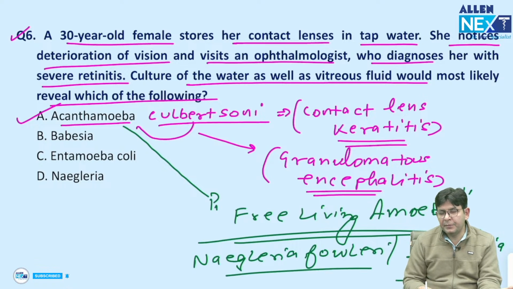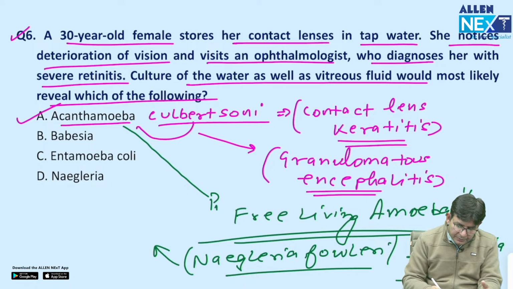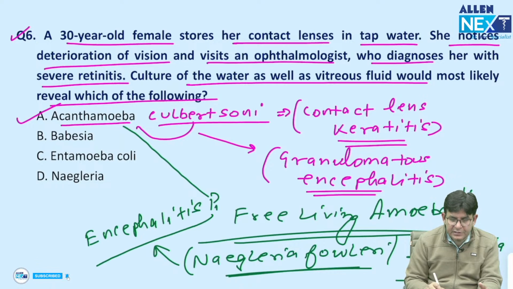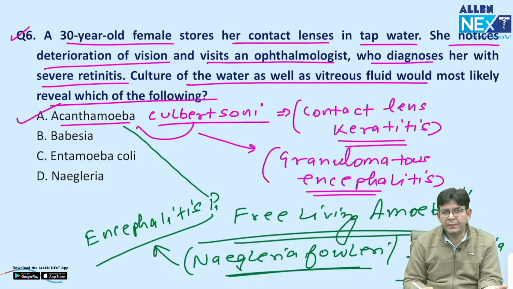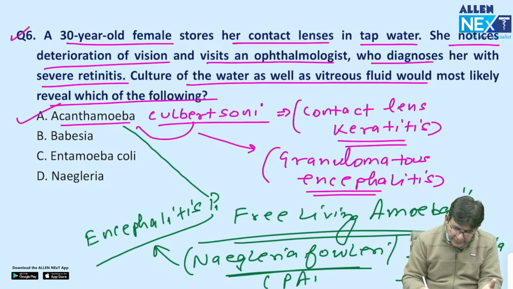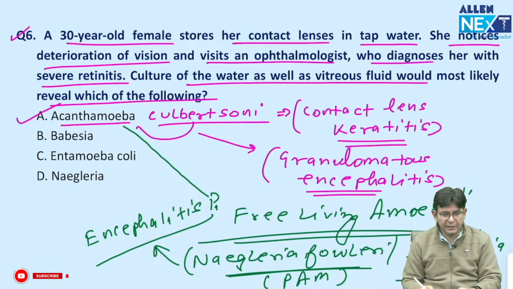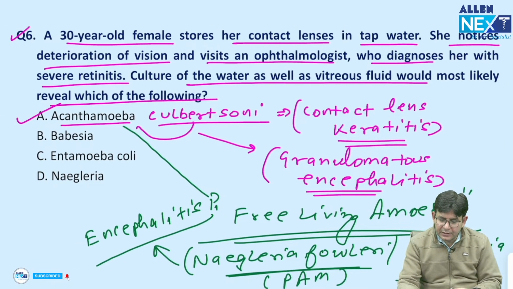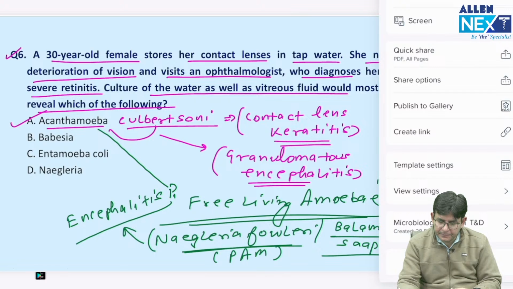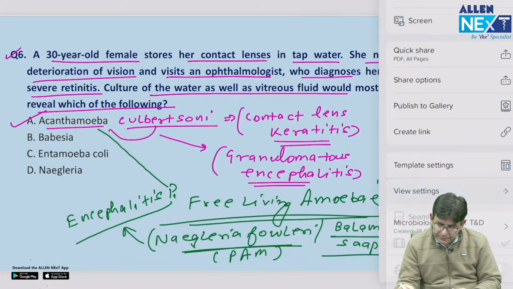These all are free living amoebas and they are all capable of causing encephalitis. In fact, Naegleria fowleri is termed the brain eating amoeba, and this leads to an entity termed PAM.